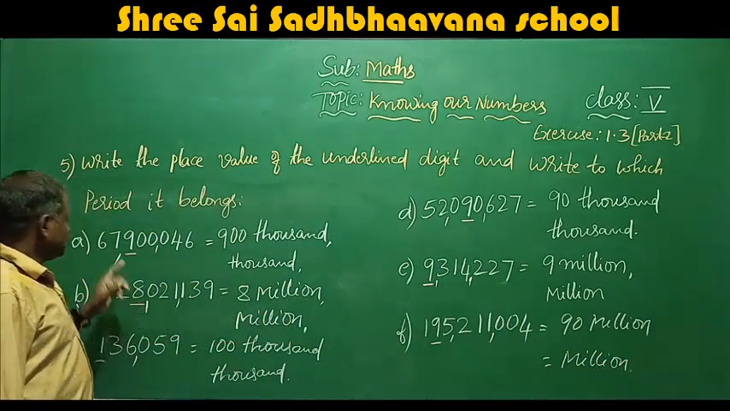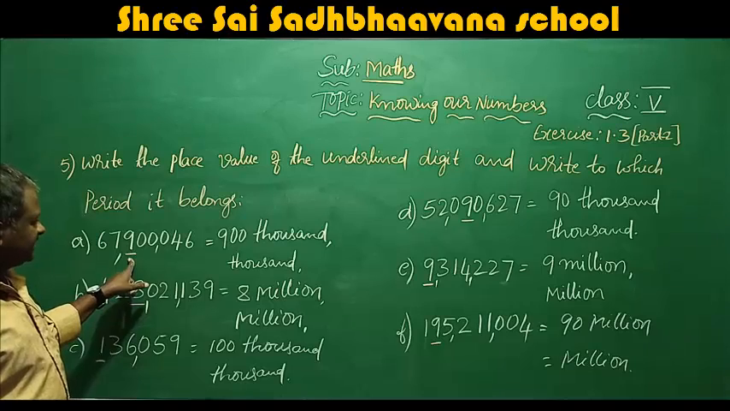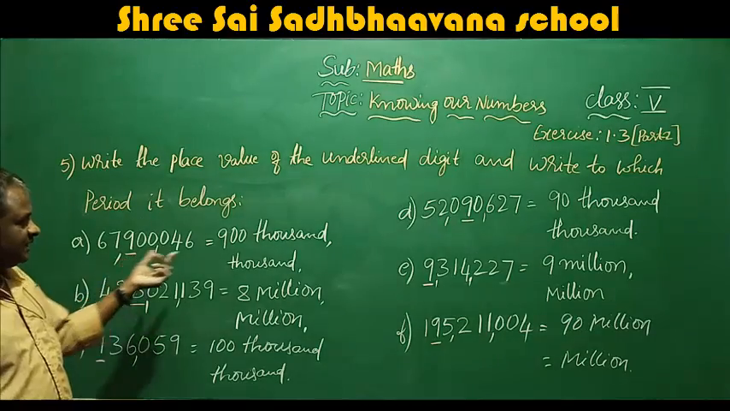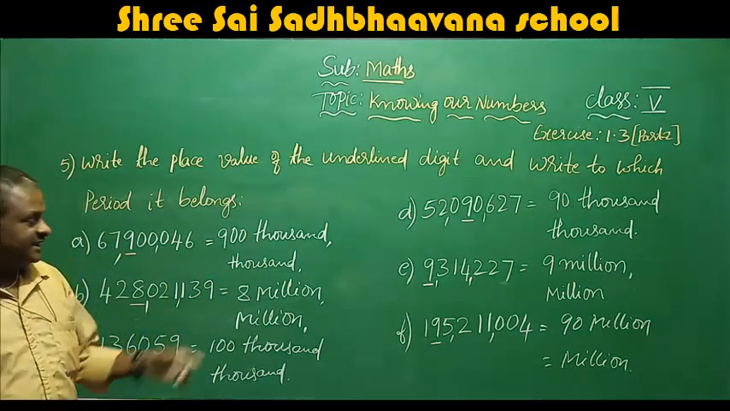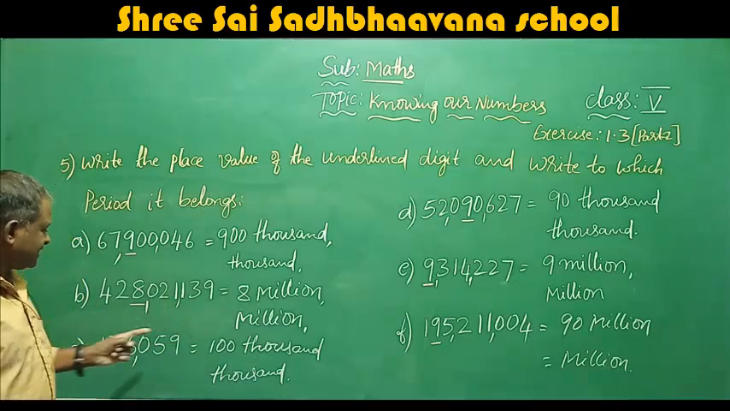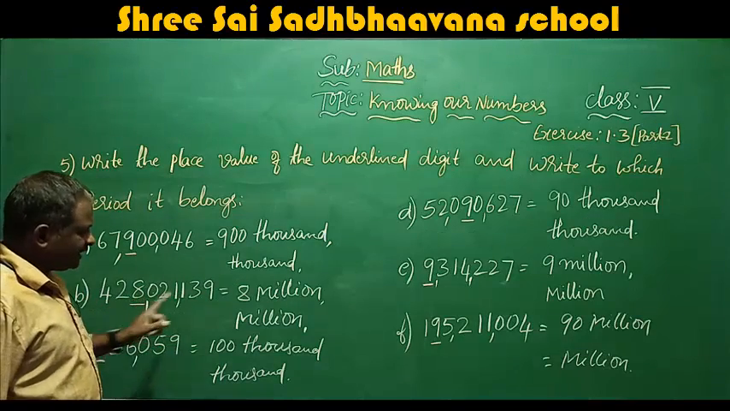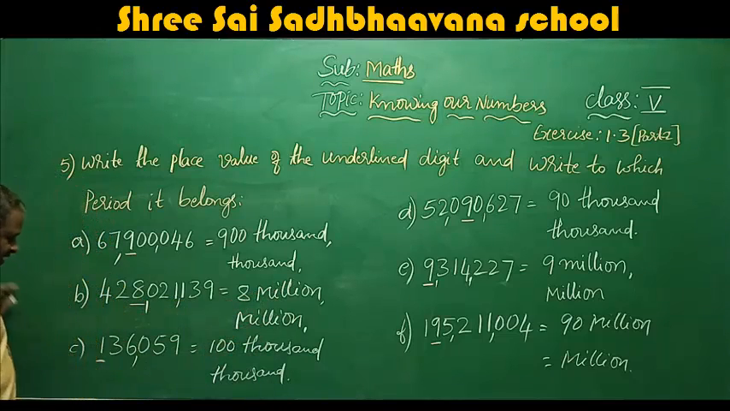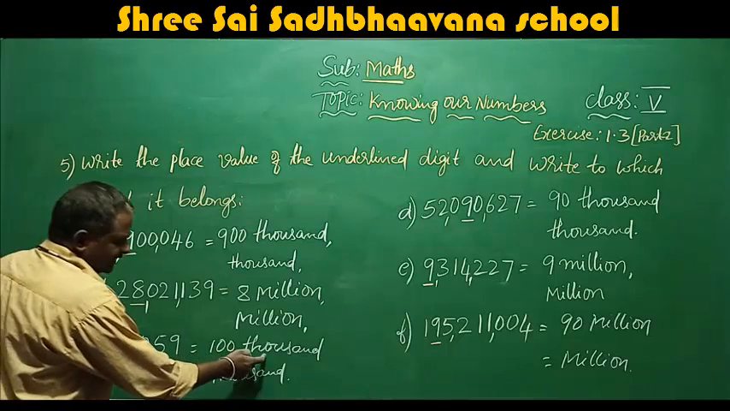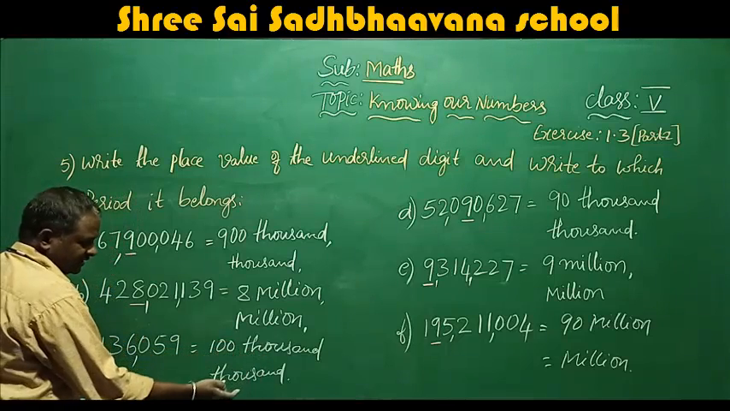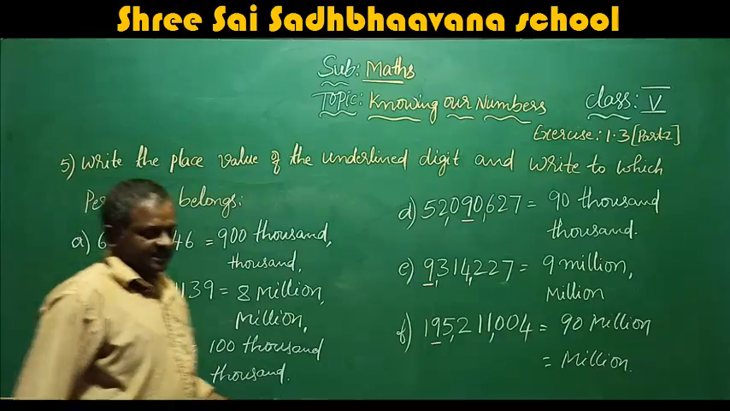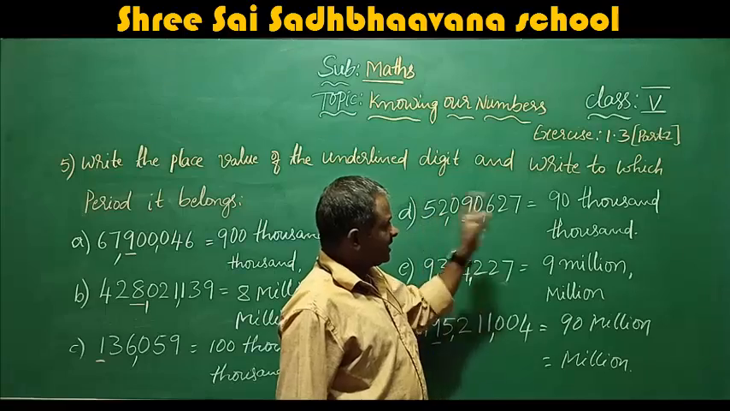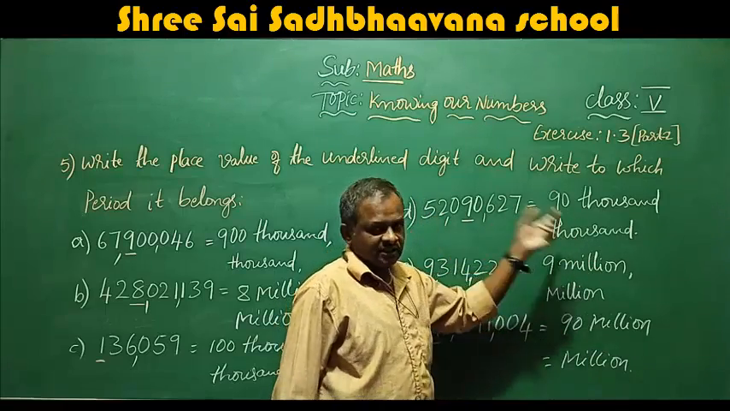Once again I will explain. 9 is in the 100,000 place, so the place value is 900,000. It is in the thousand period. Here, same, 8 is in the million place, so the place value is 8 million. It is in the million period. Here 1 is in the 100,000 place, so the value is 100,000, in the thousand period. Next, 9 is in the 10,000 place, so the place value is 90,000 and the period is thousand.